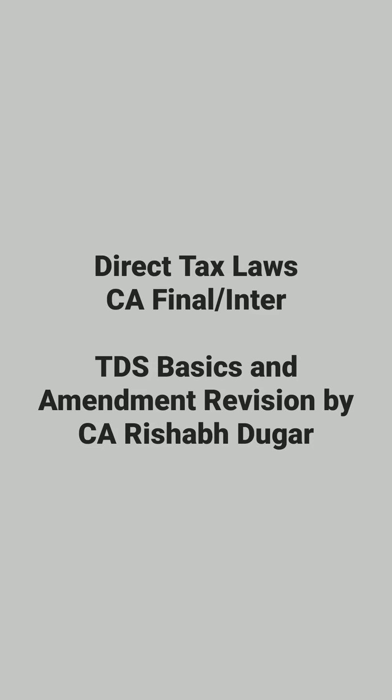But in the following cases, TDS is deducted only at the time of payment: salary, EPF, winnings, compensation on compulsory acquisition of property, EPF payment, winning, maturity of the life insurance policy. So these are the cases where TDS is deducted at the time of payment.